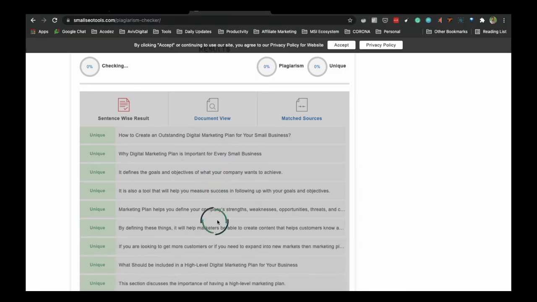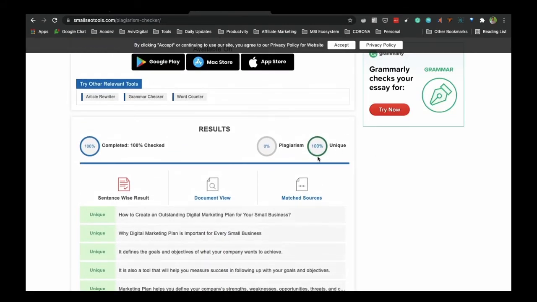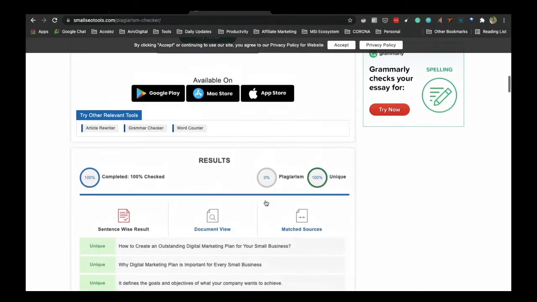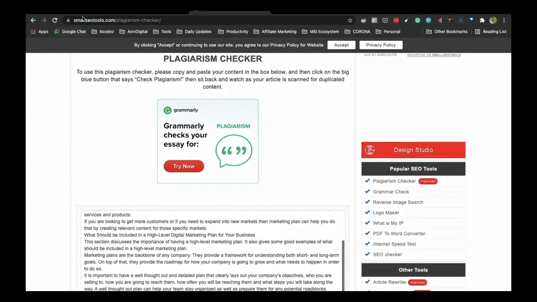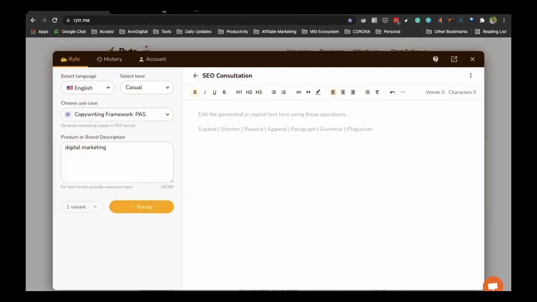Let's check another one, plagiarism free. See, 100% unique content, no plagiarism. So we just converted our 3 lines, just 3 paragraphs, and it changes automatically, and that has finished.